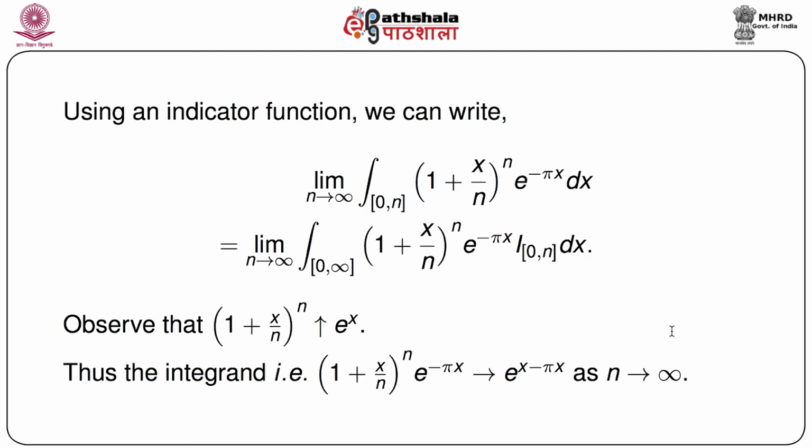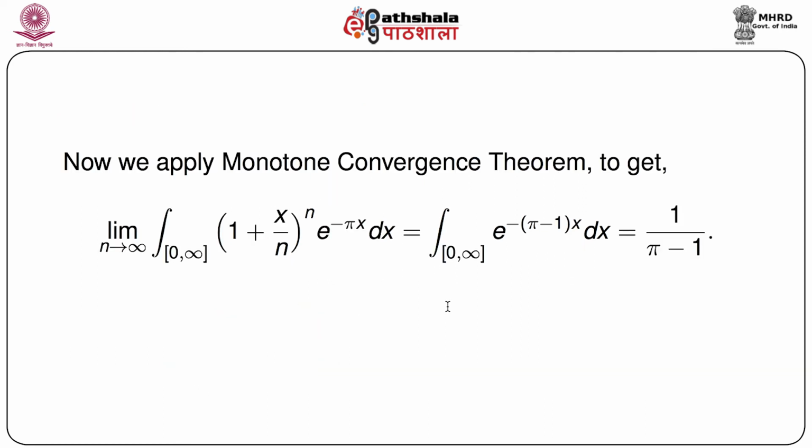Now we apply, since this is increasing, that is monotone, that means that basically the integrand is monotone. So we can immediately apply the monotone convergence theorem because all the conditions are satisfied. So we get the limit as n goes to infinity of the integral over 0 to infinity of (1 plus x by n) whole to the power n, e to the power minus pi x dx, equals the integral over 0 to infinity of e to the power minus (pi minus 1) x dx.